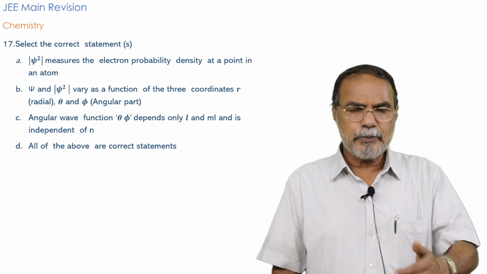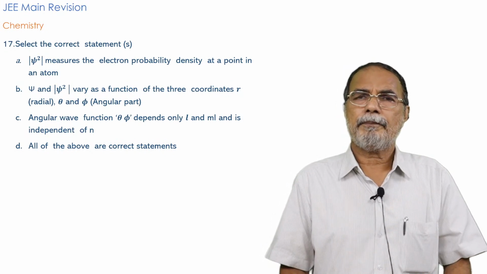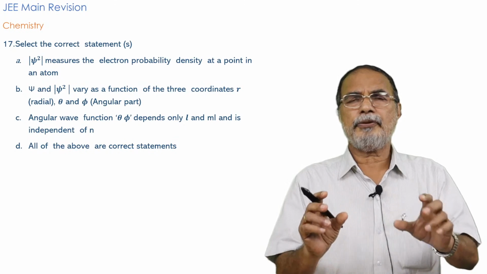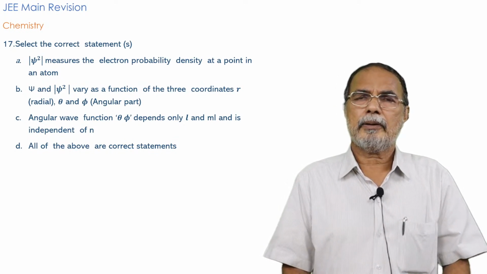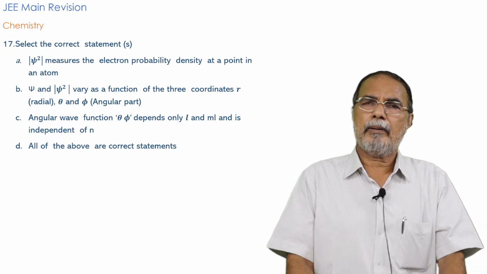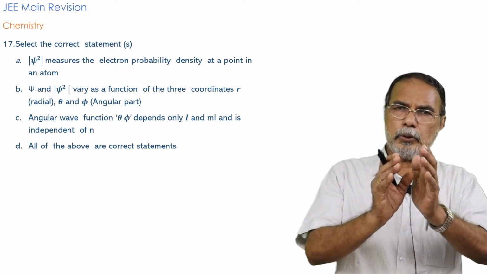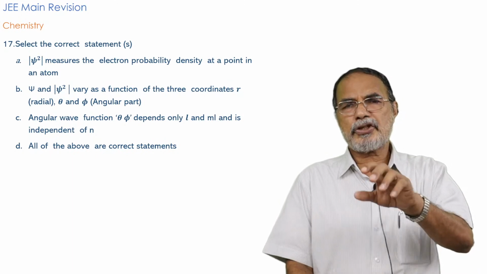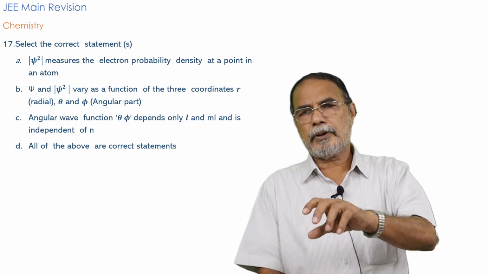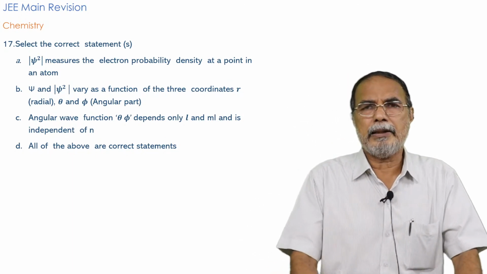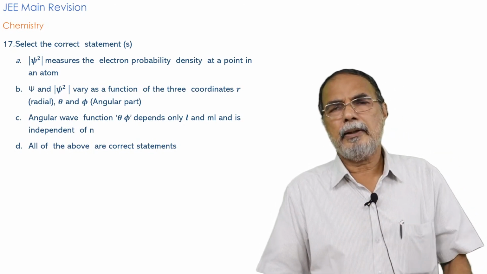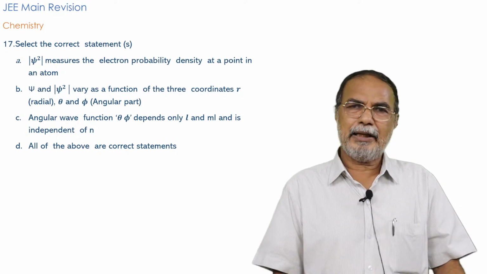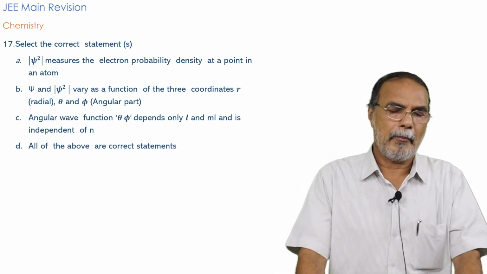Four statements are given. When you speak about the probability of an electron, the probability can be considered in two ways. One is the radial probability, which is given in terms of the quantum number n, and the angular probability, which is given in terms of the quantum numbers l and m.